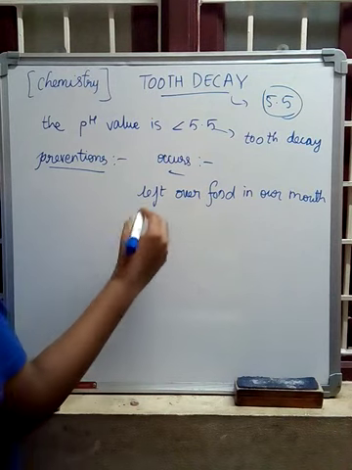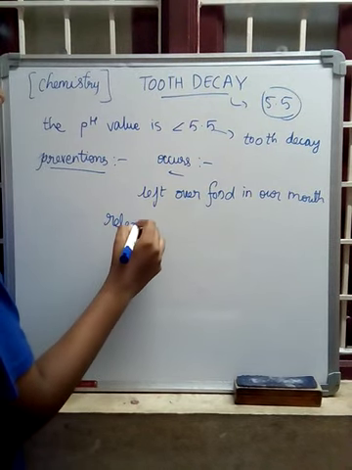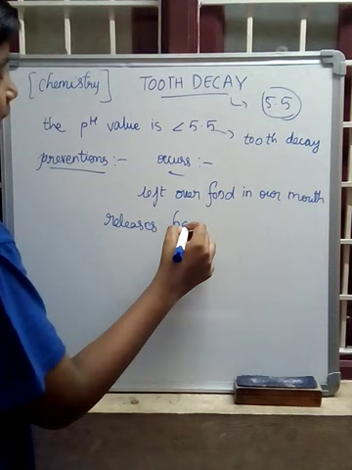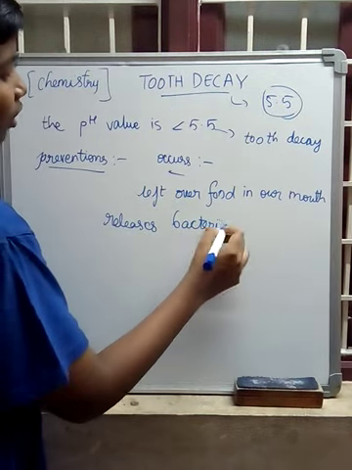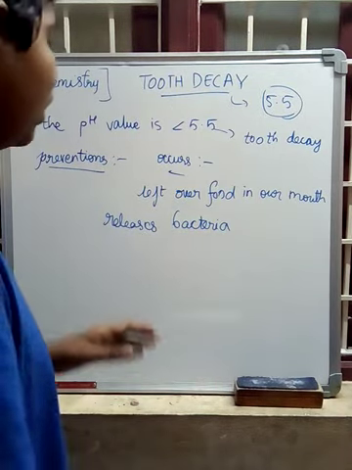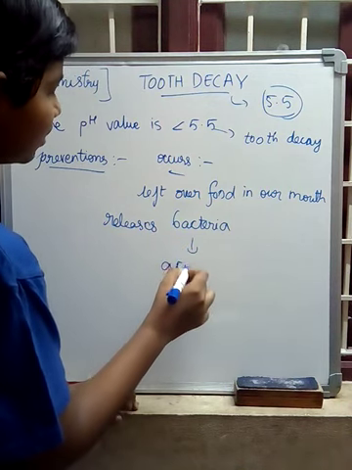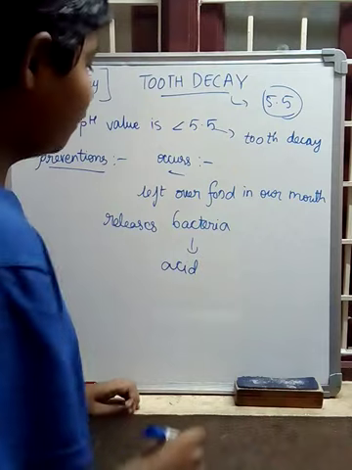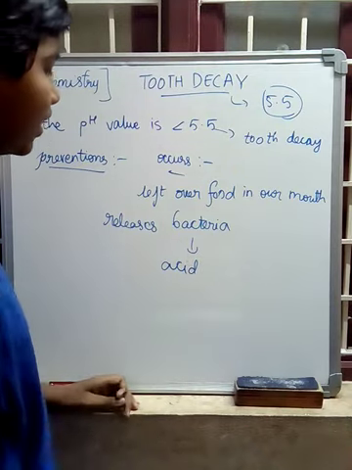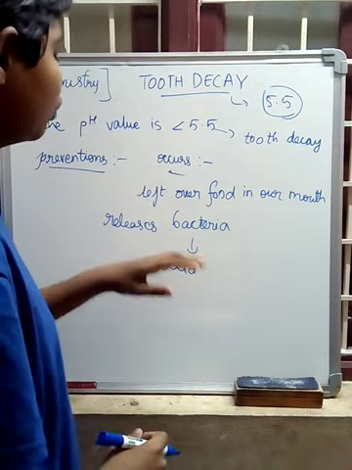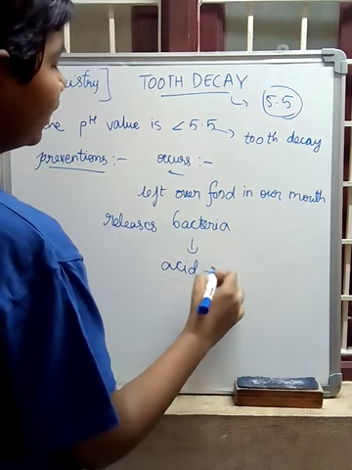First, the leftover food in our mouth releases some bacteria. Again, that bacteria releases some acid. Due to this acid, tooth decay occurs.